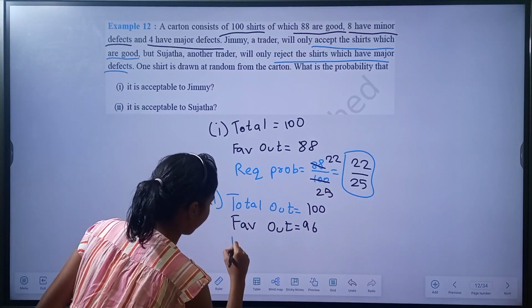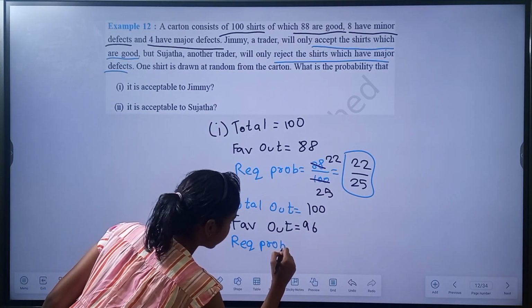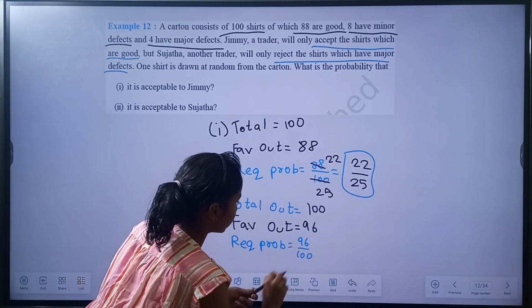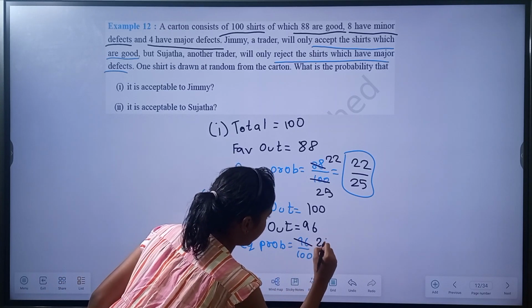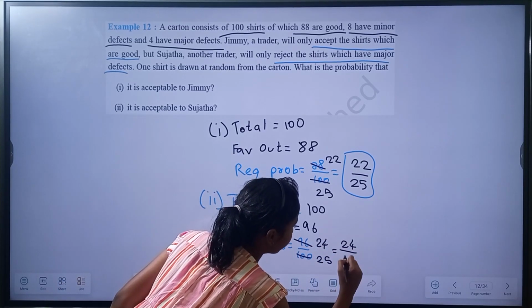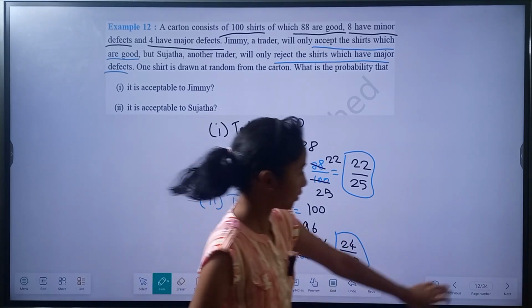So we have required probability equal to 96 divided by 100. Again, simplifying this by 4, we have 24 by 25. 24 divided by 25. Okay.